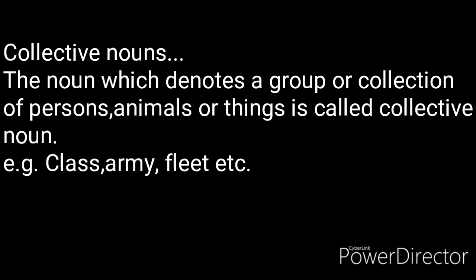Like class. Class is the group or collection of students. Army. Army is the group of soldiers. Fleet, the group of ships. So the group of persons, things, animals, etc. is a collective noun.